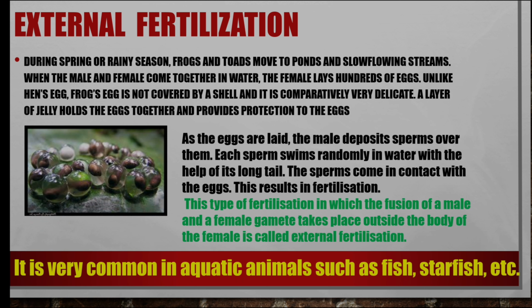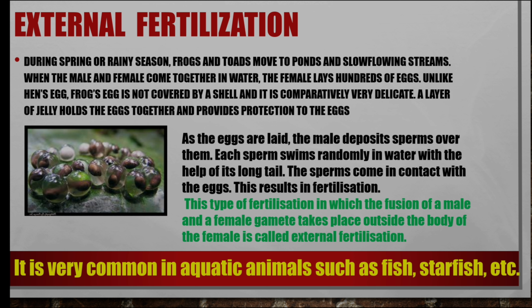Each sperm swims randomly in water with the help of its long tail. The sperm come in contact with the eggs. This results in fertilization. Female frogs lay the eggs in the water directly. Immediately the male frog ejects the sperms in the water. The sperm have a tail. It helps to swim. The tail-like structure only helps the sperm to swim in the water.